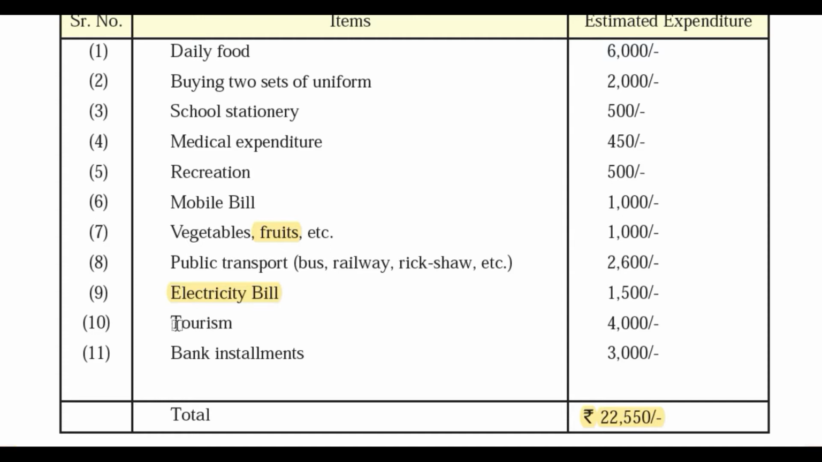Then tourism, obviously it is our own decision whether we have to visit some place or not, whether we have to visit in a particular month or not, whether we have to visit that place with our family or a single person, or maybe one or two persons from the family. Okay, so this also can be compromised. And the bank installment, this can't be compromised, because if you don't pay the bank installment, then whatever item you have purchased on loan will be captured by the bank. Okay, so this can't be compromised.